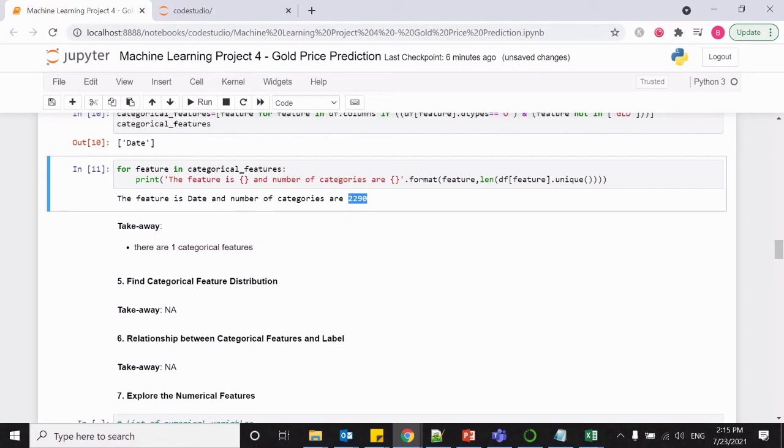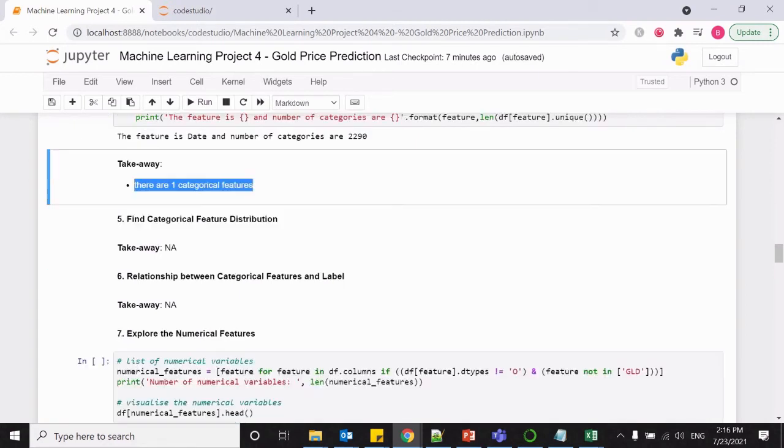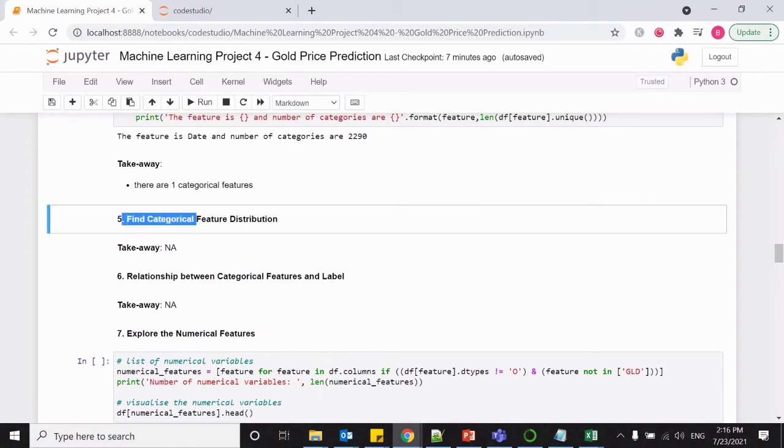It means we have only one non-numerical column or feature. Now steps 5 and 6 are not applicable to our given data set, because only the date feature has unique values. There is no use of performing these two steps.